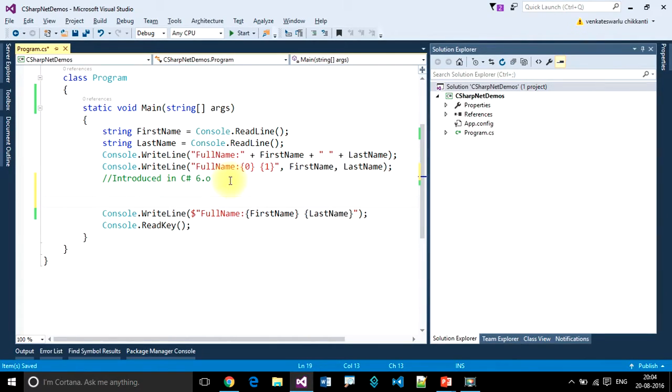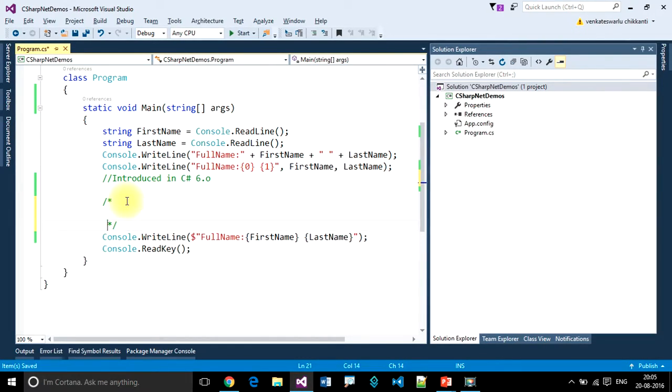We can write a multi-line comment using slash star, then star slash. So this is multi-line comments.